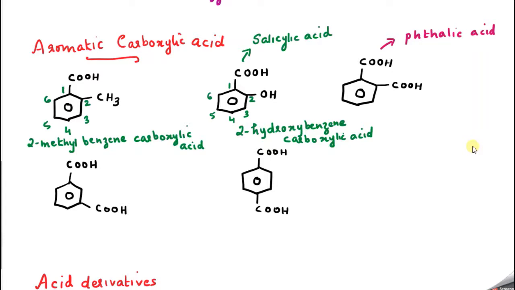You can number it very easily: 1, 2, 3, 4, 5, 6. It is 1,2-benzene di carboxylic acid.